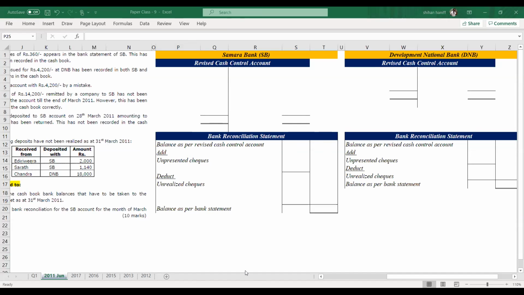So once we draw the format, let's record the opening balances.